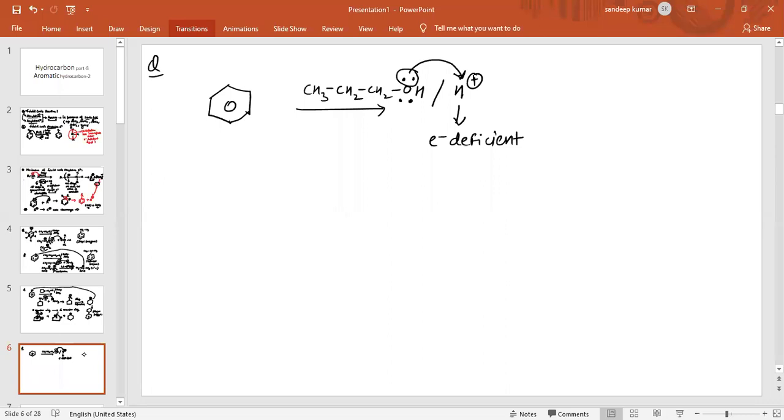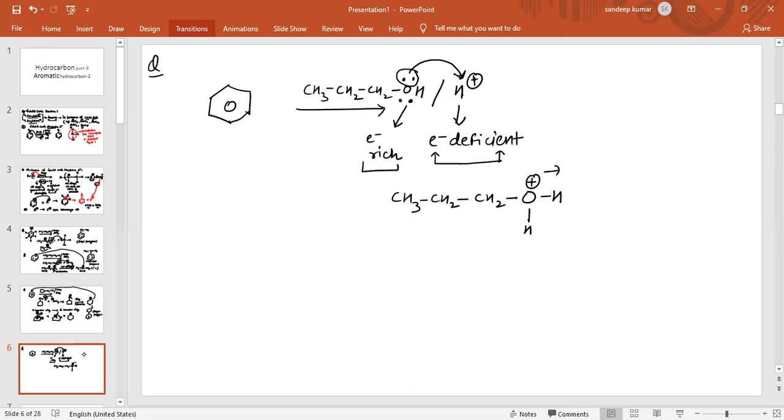When it does, it will convert into CH3CH2CH2, with an oxygen atom having a positive charge, and there are hydrogens.